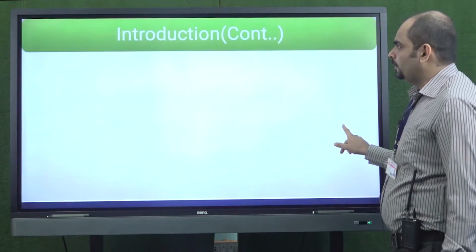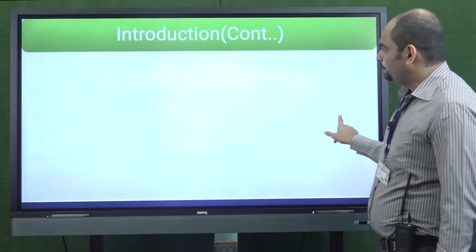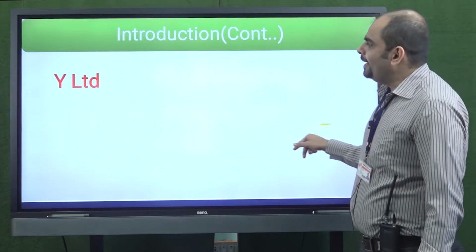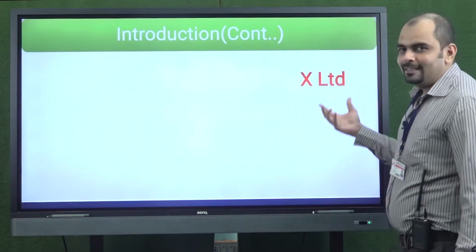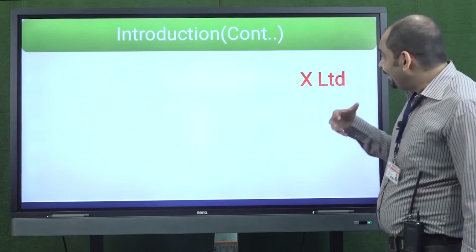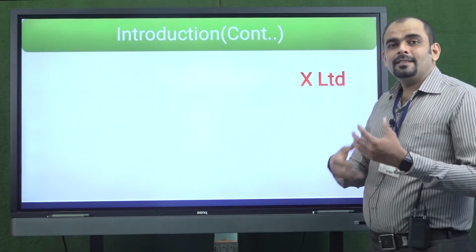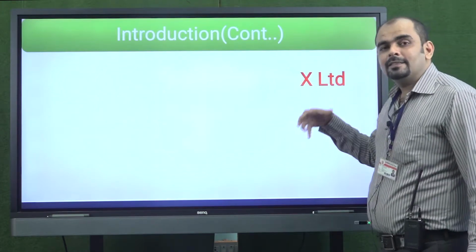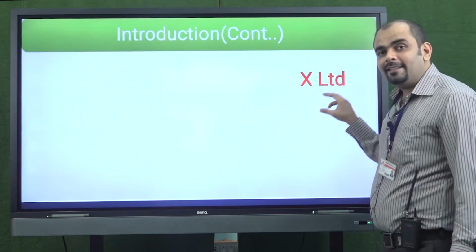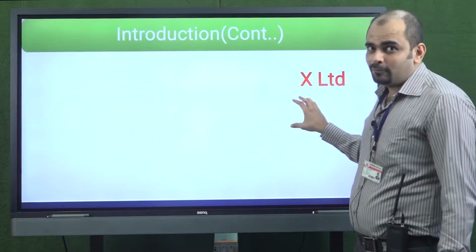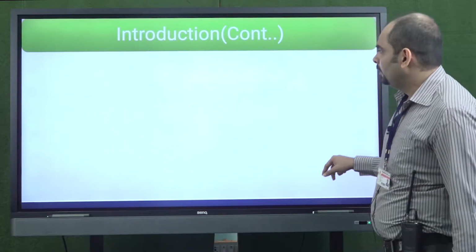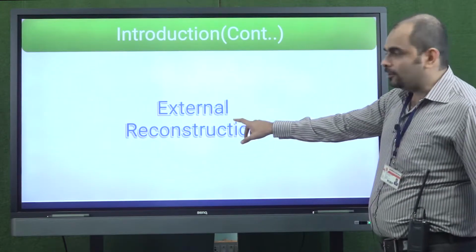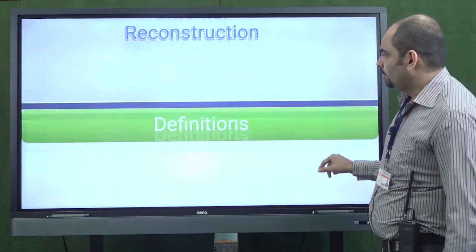This is absorption. Then the third one is when Y Limited is started again or relaunched, or its structure is formed in such a manner that it starts again, continuing the business in the name of X Limited. This is also a form of amalgamation, and it is termed external reconstruction.